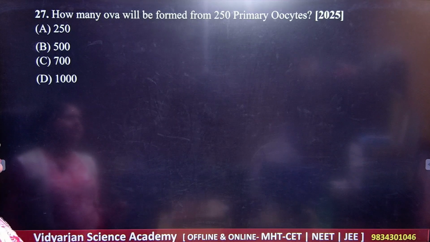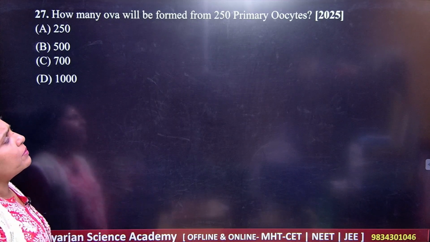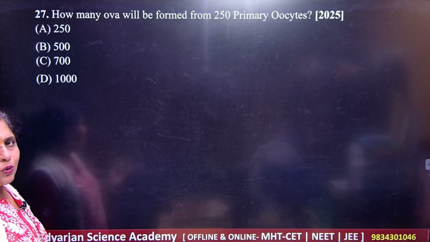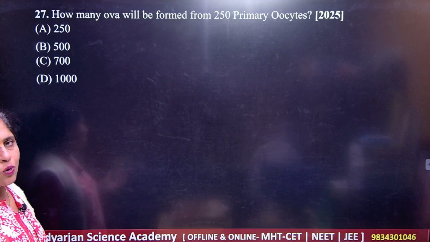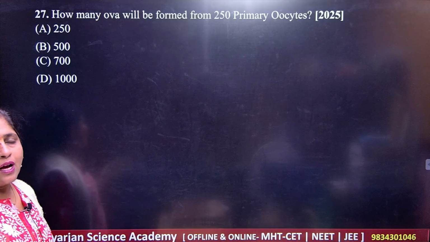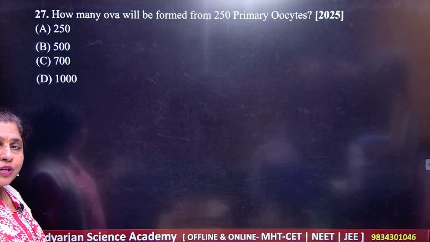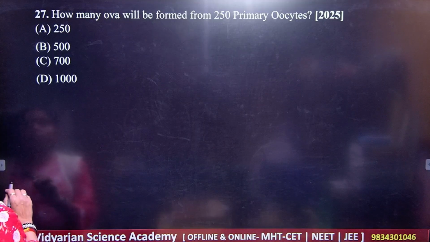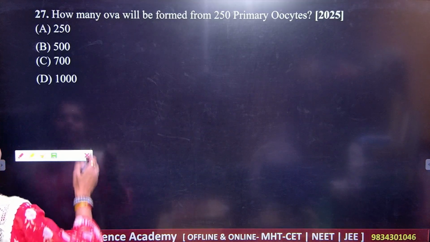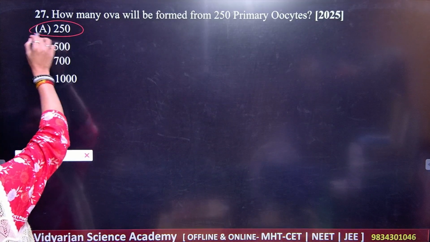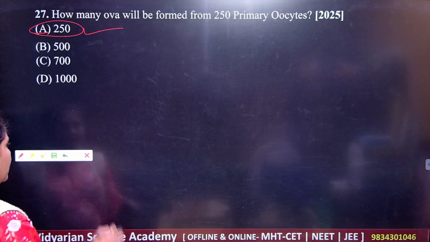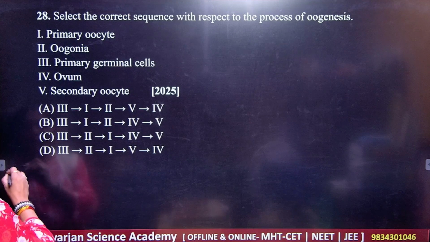Question number 27, how many ova will be formed from 250 primary oocytes? You know that a primary oocyte will undergo meiosis and you have unequal division, giving the ovum, secondary oocyte along with the polar bodies and all. So ideally you can have only 250, because it will not give you any further ova. So 250 is the correct answer.